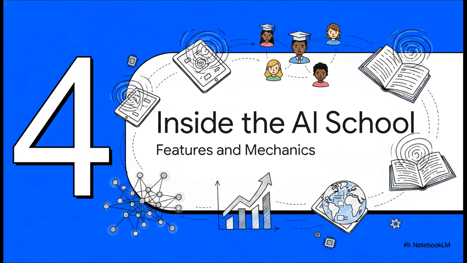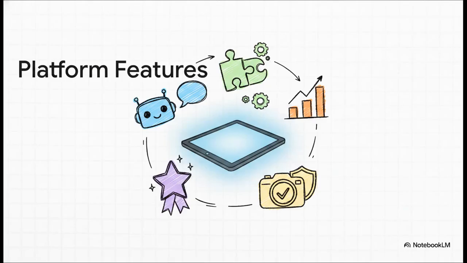Section 4. Inside the AI school. Features and mechanics. Now, what's really interesting about this is how a globally scalable AI classroom actually functions. It shifts learning from passive to deeply interactive. Just look at these features. An AI-tailored curriculum that actually adapts to you, 24/7 AI tutoring and homework help, which means, hey, no more waiting around for office hours. It emphasizes real-world, project-based learning so you apply concepts practically. Plus, there's a progress analytics dashboard, gamified motivation, think badges and streaks to keep you hooked, and